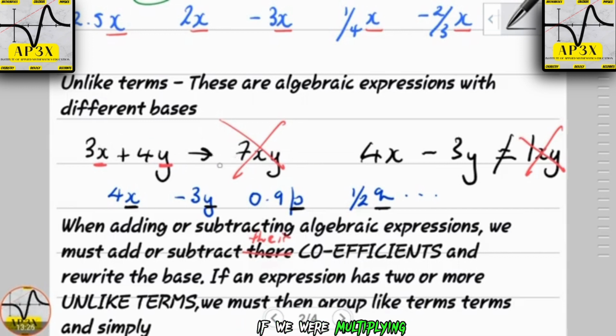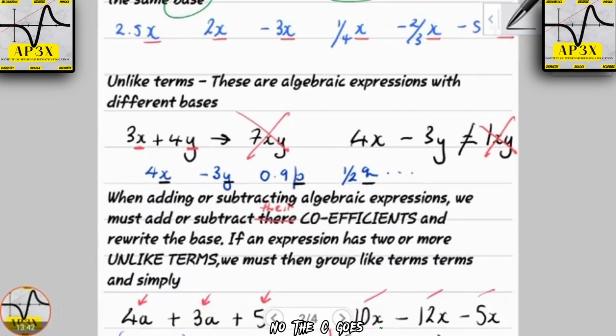If we were multiplying, then we could merge the x and the y, but then again, 3 times 4 would not be equal to 12. So therefore, this is a brutal error when it comes to algebraic simplification. You're not allowed to add unlike terms.